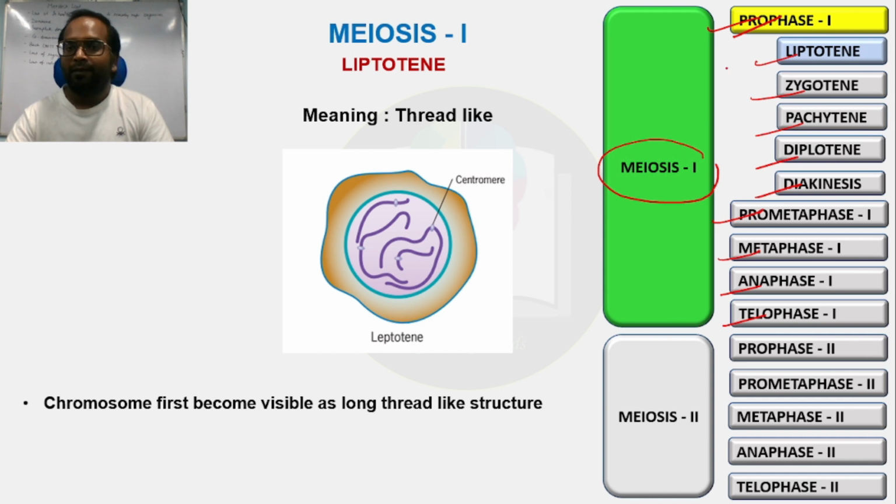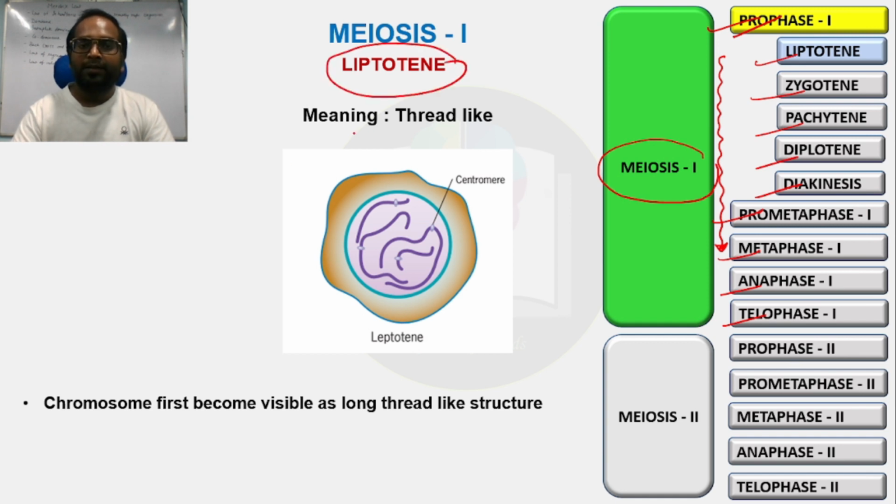As it slowly moves towards metaphase, the shape and symmetry of the chromosome get better. But in prophase, especially in leptotene, the chromosome is like a thread. That's why it is known as the leptotene stage.